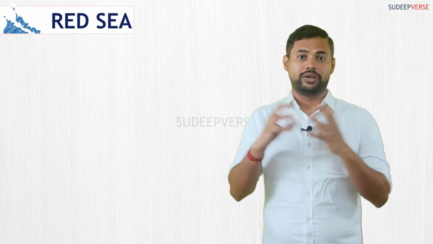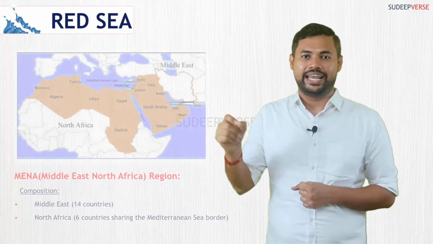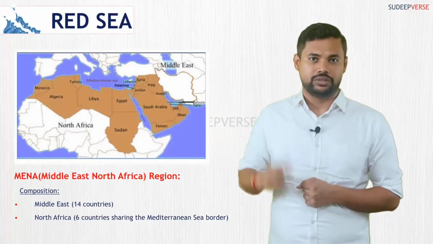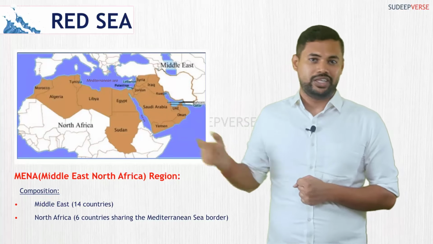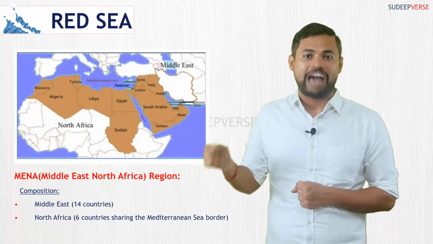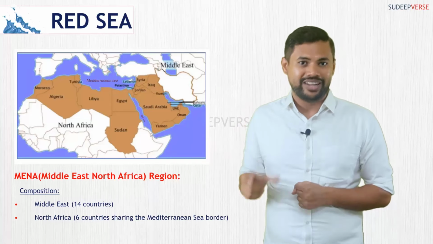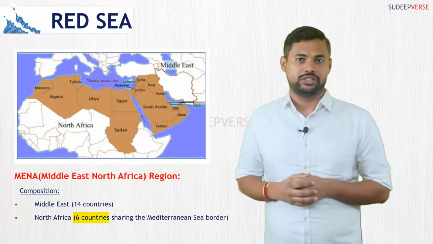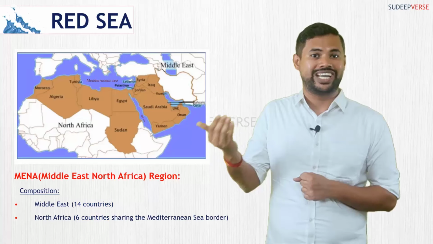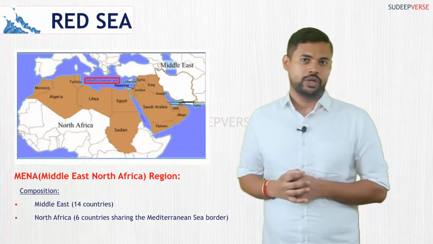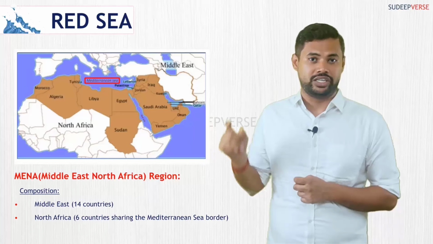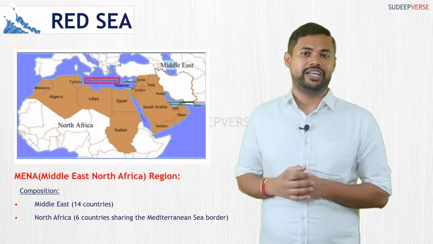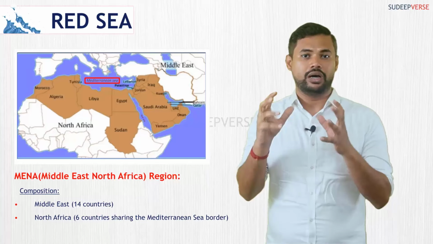Along with this, since West Asia is making a lot of news, you should understand that there is one term that has come that is known as MENA. MENA region means Middle East, North African regions. So the Middle East constitutes 14 countries and North Africa constitutes 6 countries. This North Africa are those countries that share their border in Mediterranean Sea. So the 14 countries of West Asia plus the 6 countries of Africa that share their border in Mediterranean Sea together forms the MENA region.